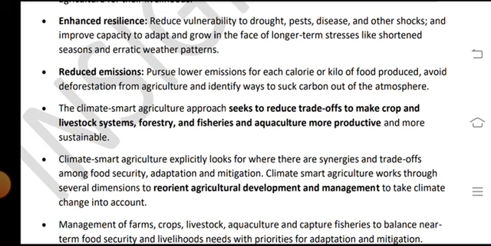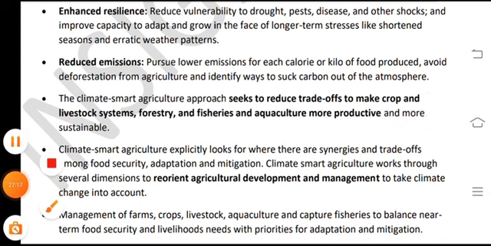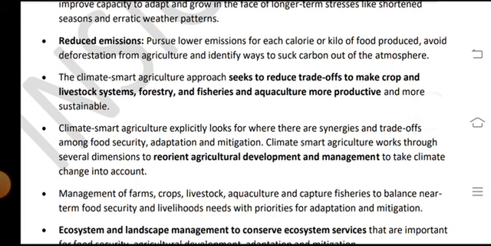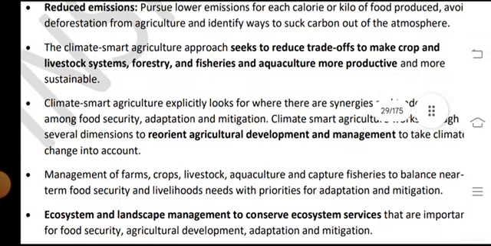patterns. It reduces emissions and pursues lower emissions for each calorie or kilo of food produced, avoids deforestation from agriculture, and identifies ways to suck carbon out of the atmosphere.